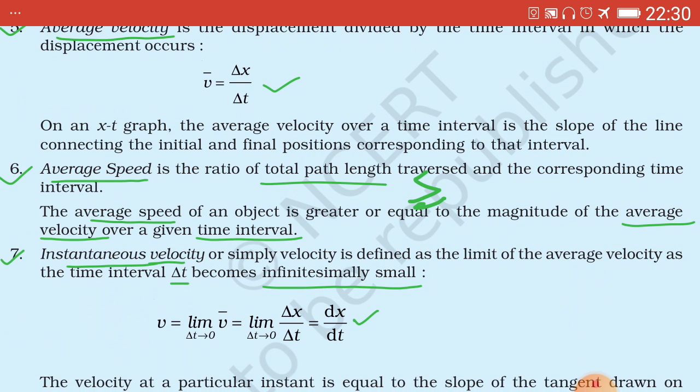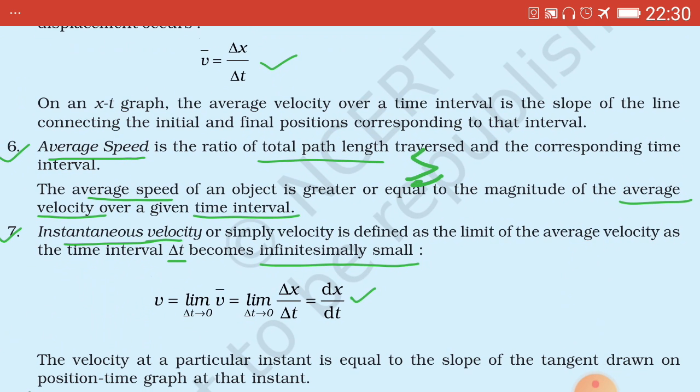Instantaneous velocity or simply velocity, that is denoted by v equal to limit of v bar as delta t tends to 0, that is limit of average velocity. V bar means average velocity equal to limit of delta x upon delta t as delta t tends to 0, that is delta t becomes infinitesimally small.